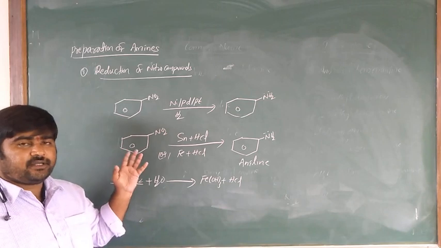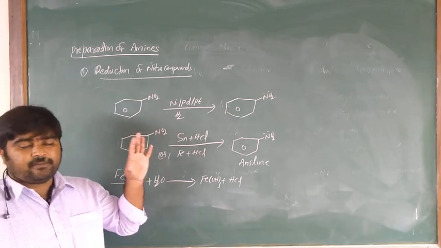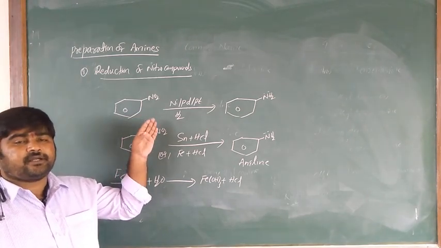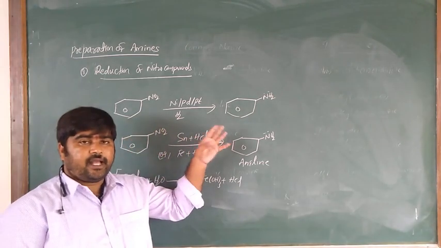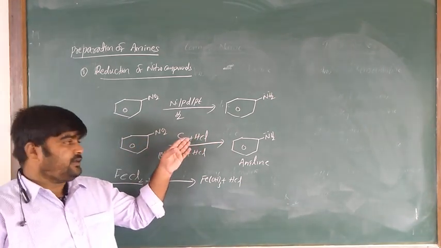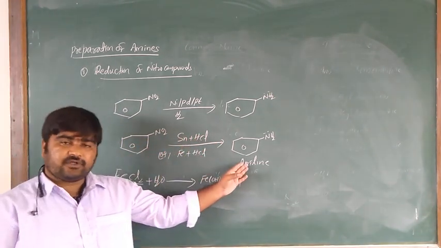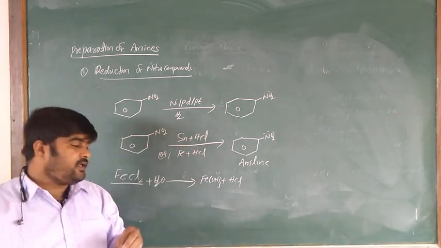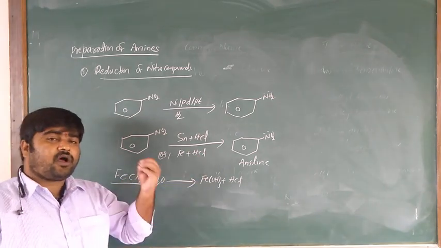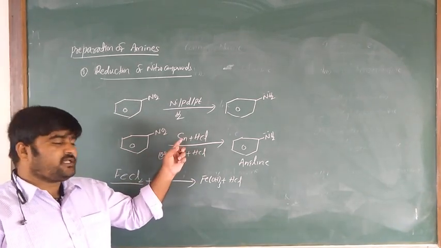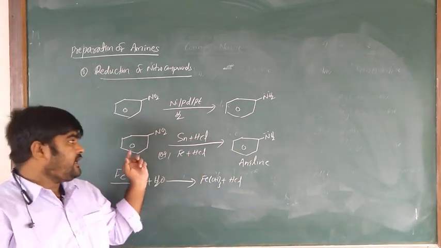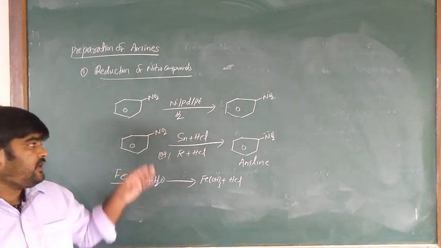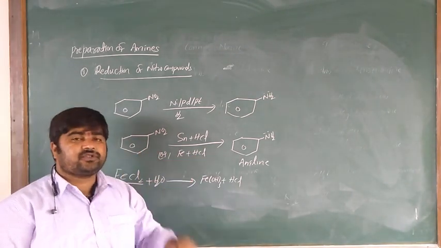So for nitrobenzene, reduction of nitro compounds gives anilines, amines. Nitrobenzene in the presence of the reducing agent, metallic nickel, palladium, platinum, hydrogenated produces aniline, and nitrobenzene in the presence of tin and HCl or iron and HCl also produces the aniline. Among these two, which is the most preferable method? Iron and HCl.